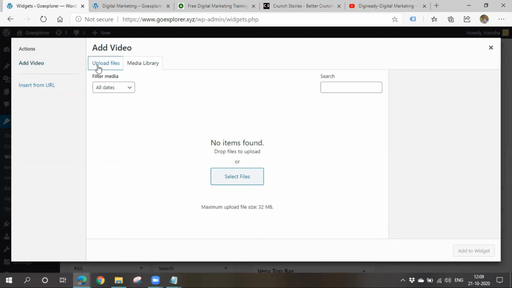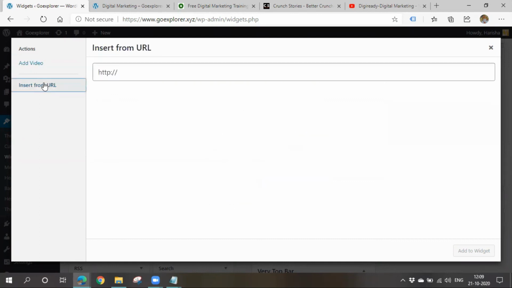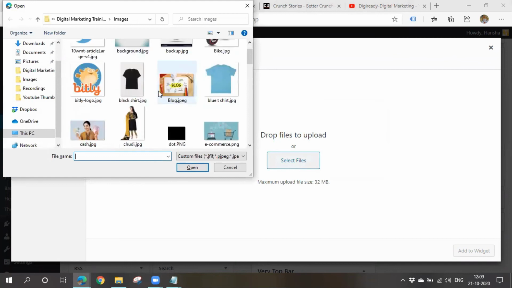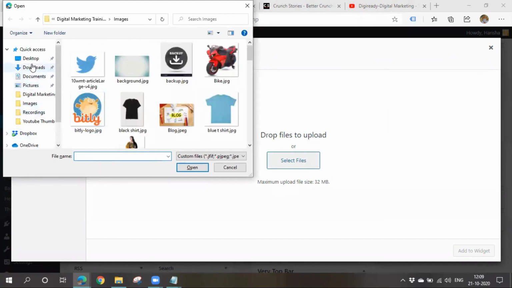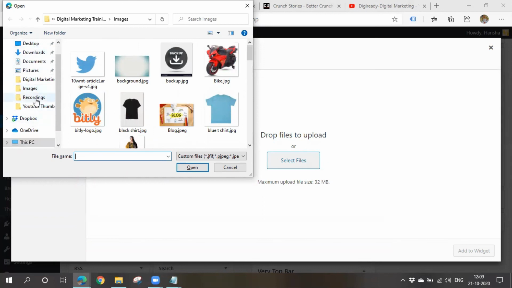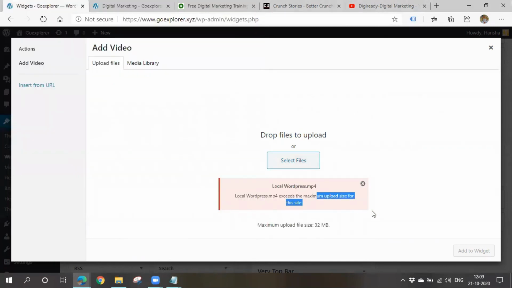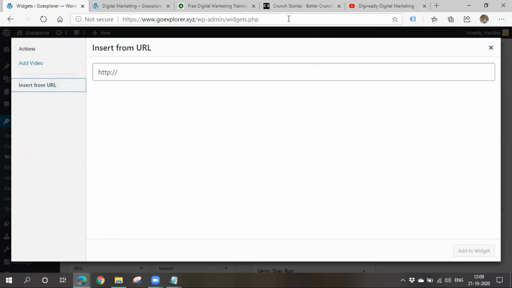If you have any video, you can upload it, or else you can insert from URL. As I have shown you, you can simply give a YouTube video URL here, and you can display the video you want. Okay, I'll add some video files. It may take some time, as the video is somewhat a big file. Let me check once whether I have one or not. Okay, the maximum upload size seems to be 32 MB only. I have a large file, so I'll insert a URL itself.